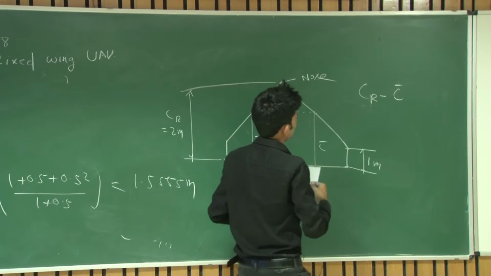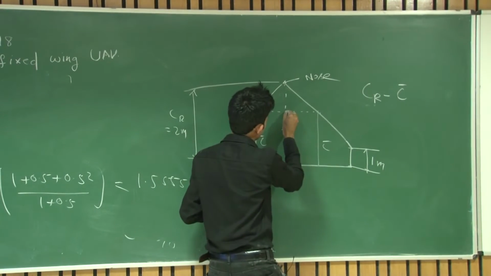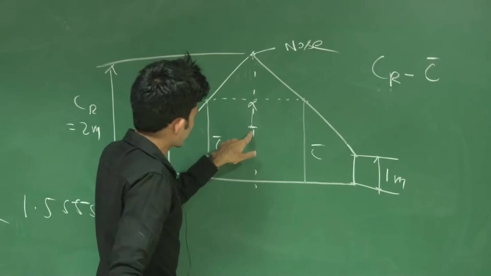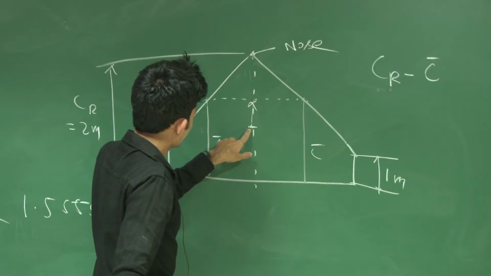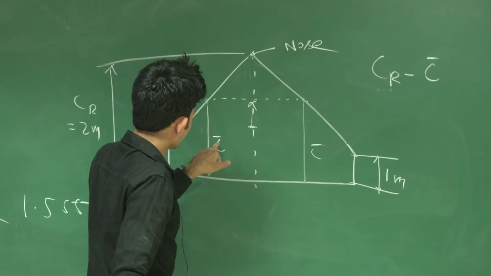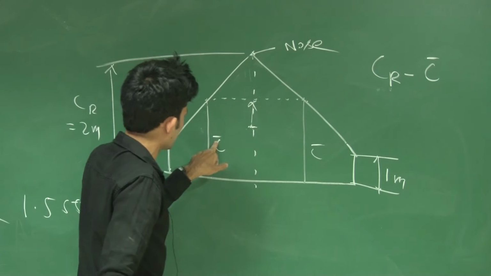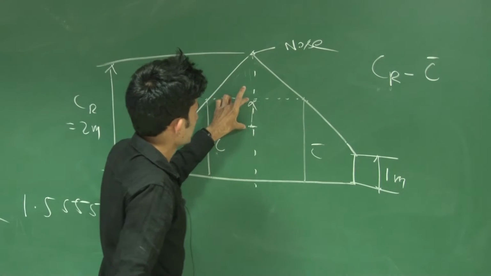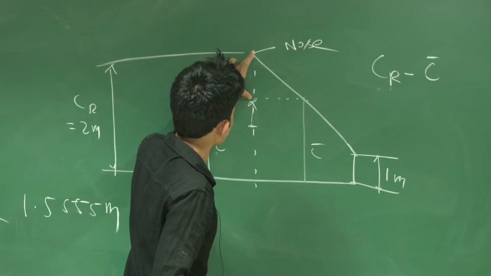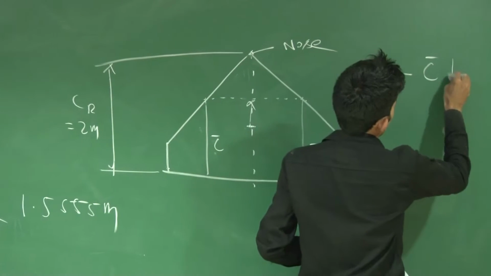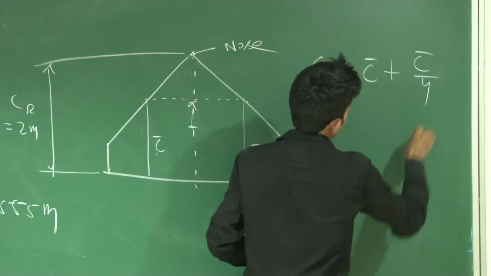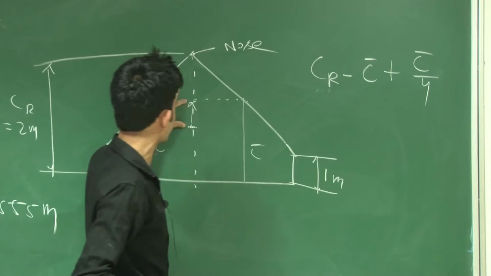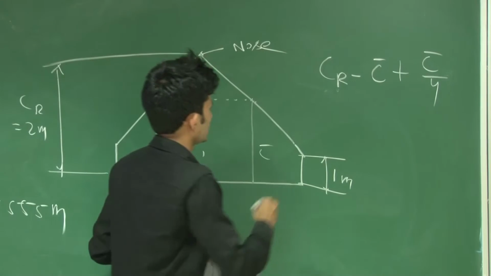You have to add this much distance, because this is the location of the aerodynamic center, which you can get by dividing c bar by 4. So this distance will be c bar by 4. This distance plus this distance will be your answer. CR minus c bar will be this distance, c bar by 4 will be this distance.